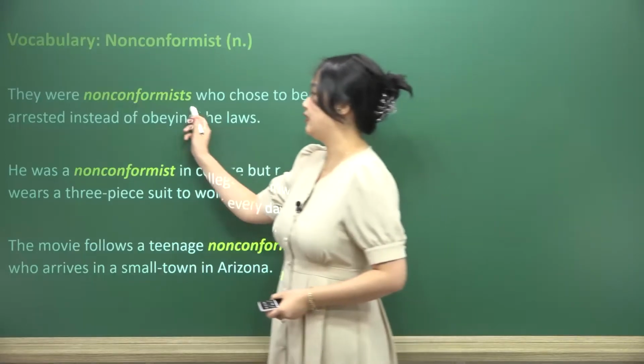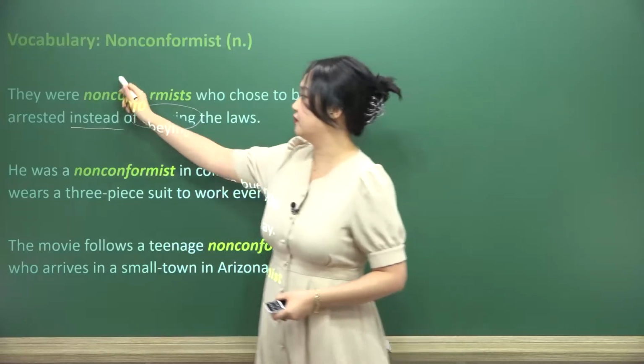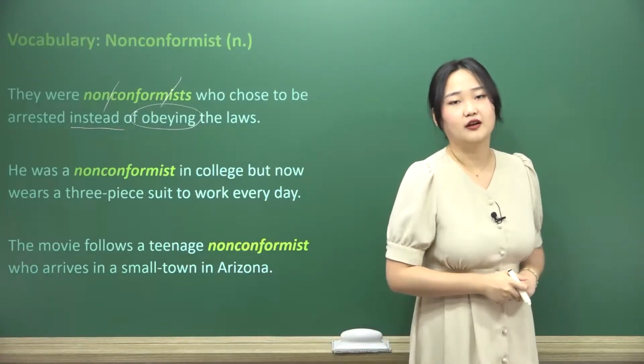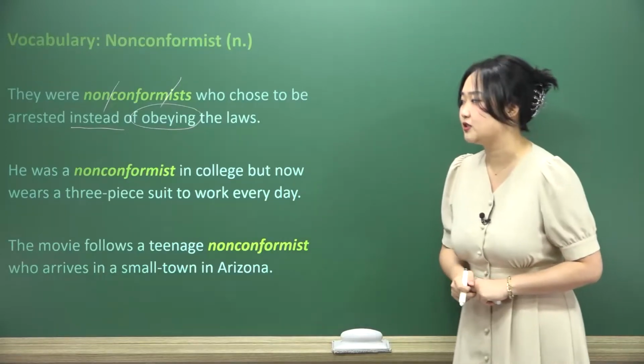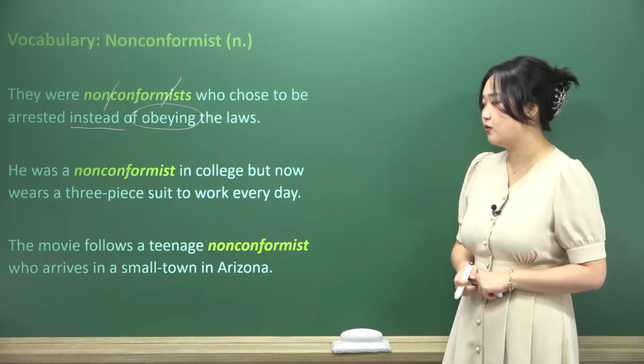Really good example here. We're talking about obeying the laws instead of, okay? Nonconformists, we're not going to conform. What are we not conforming to? The law. We're not going to conform to the rules and regulations. He was a nonconformist in college, but now he wears a three-piece suit to work every day.